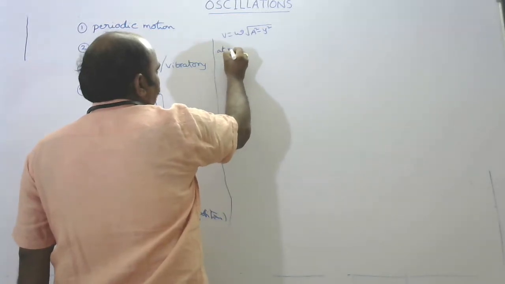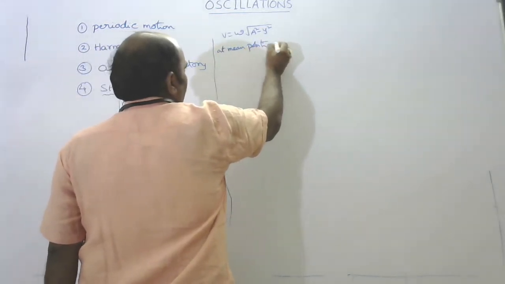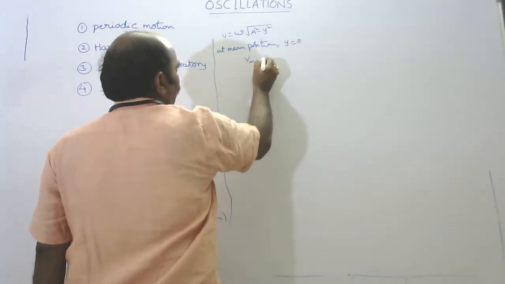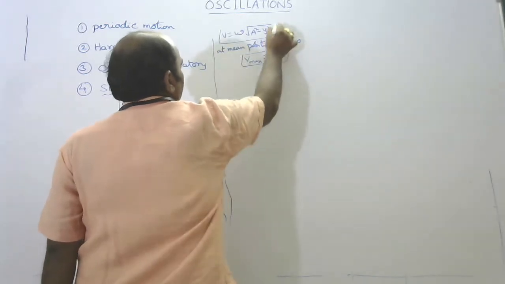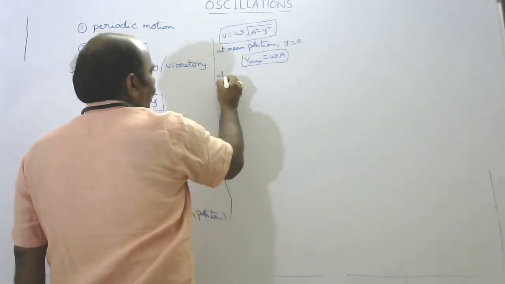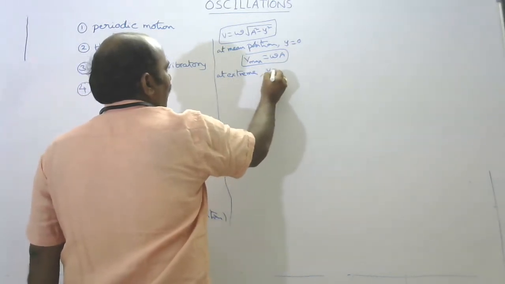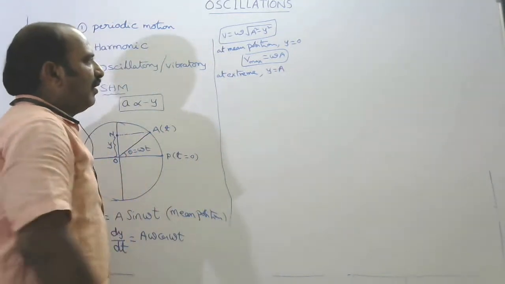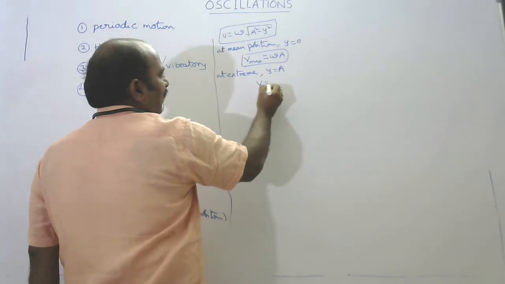At the mean position, the displacement y becomes 0. Then we get maximum velocity, that is omega into A, the maximum velocity relation. At the extreme position, y is equal to the maximum displacement, which is the amplitude. So replace y by A, then we get minimum velocity, that is 0 here.